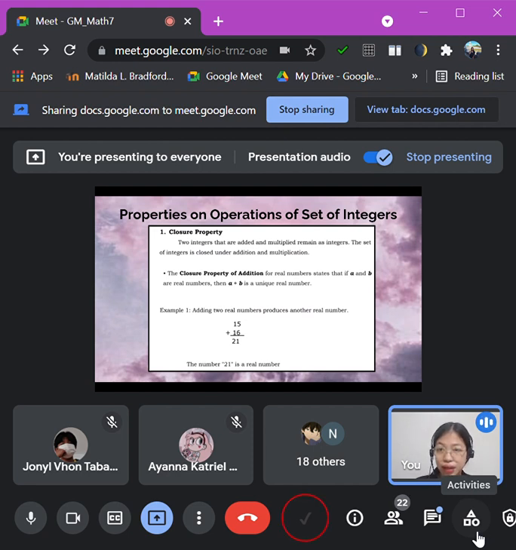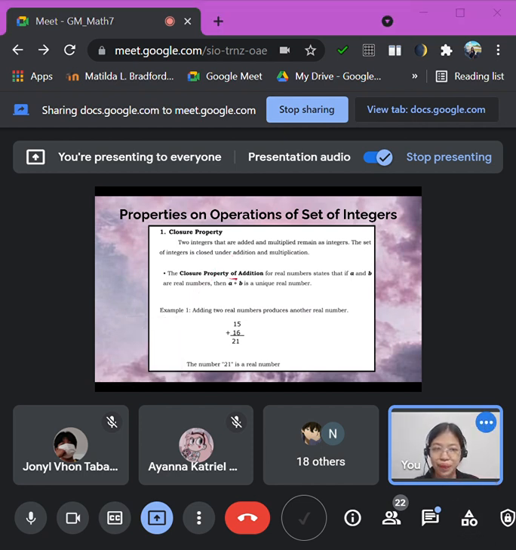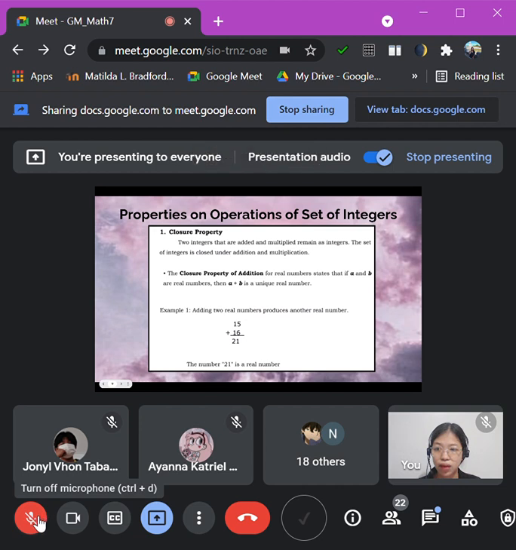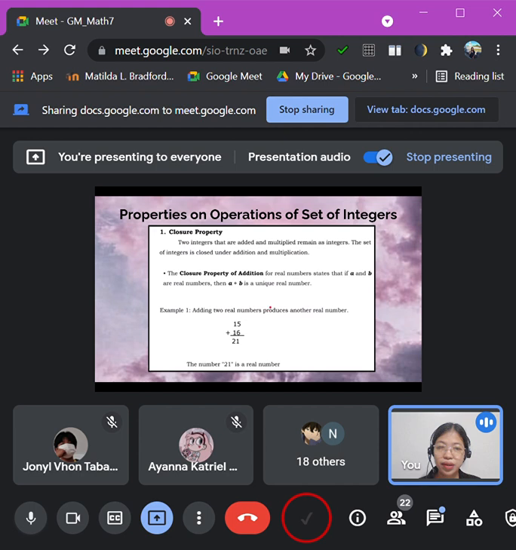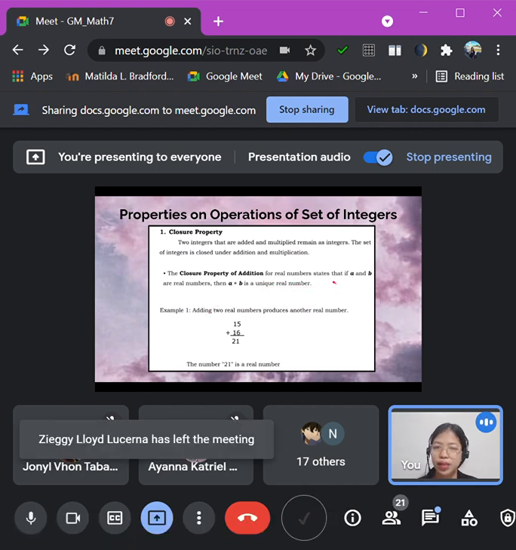So we have here the closure property of addition. For real numbers, it states that if A and B are real numbers, then A plus B is a unique real number. Or meaning to say, we cannot change our answer.